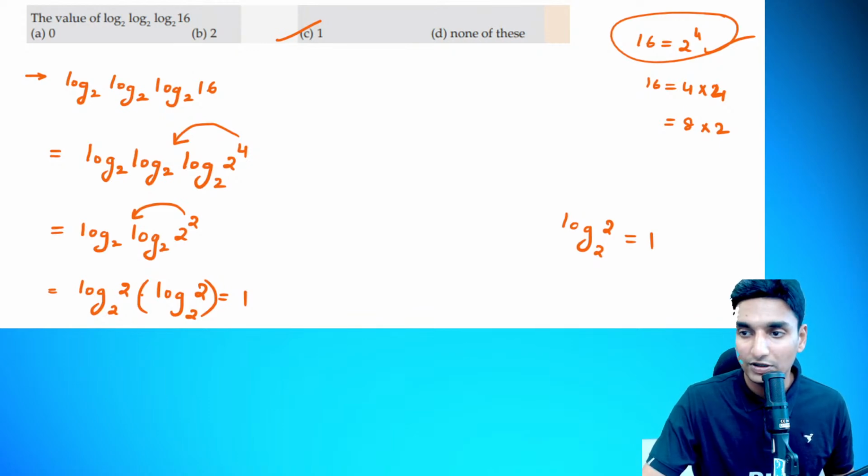Okay, I hope it is clear, guys. So now let us look at the next question. The next question too, guys, is once again in a similar fashion. So do try this one too.